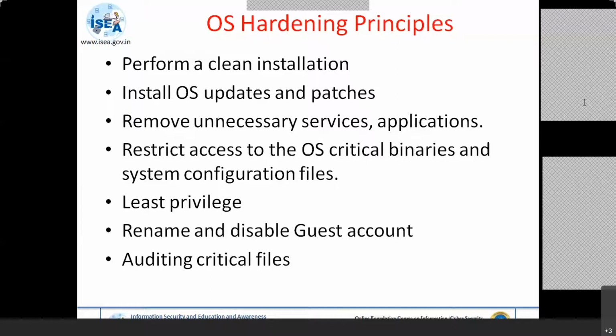As I told, you can always go to your systems. How to check the services: go to services.msc. In Windows Run, type services.msc. I'm typing this command in the chat box. There, the services which are really needed, you can enable. Those which are not really needed for you, you can disable from the options.